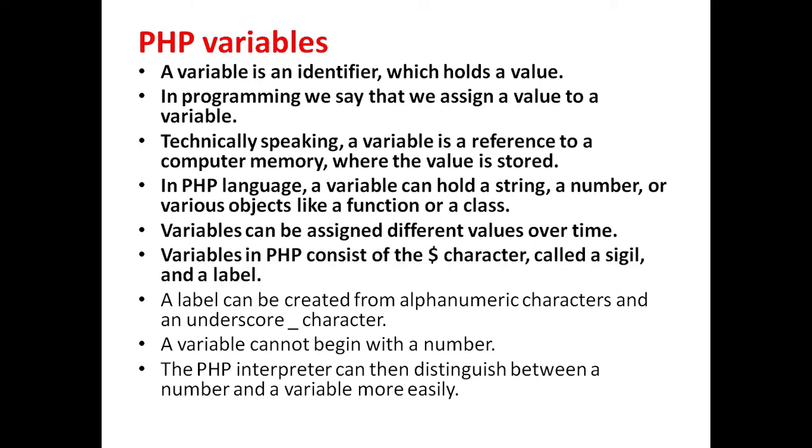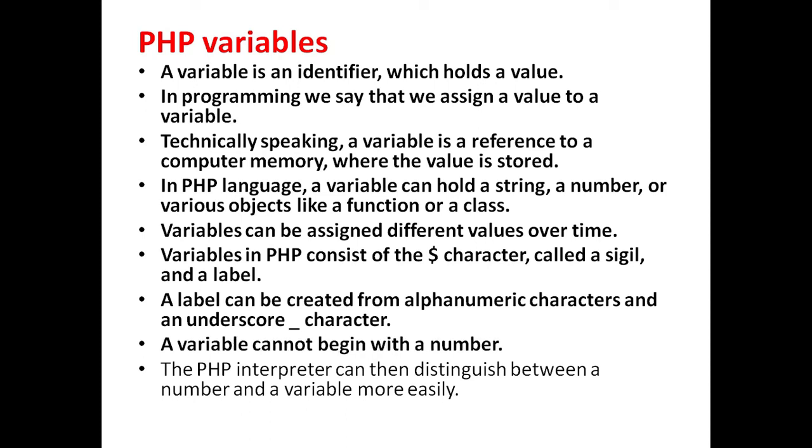Variables in PHP consist of dollar character called sigil and a label. A label can be created from alphanumeric characters and underscore character. A variable cannot begin with a number, so that PHP interpreter can distinguish the number and variable easily.